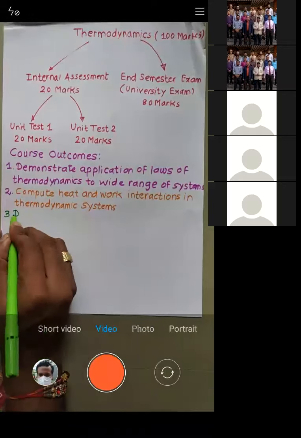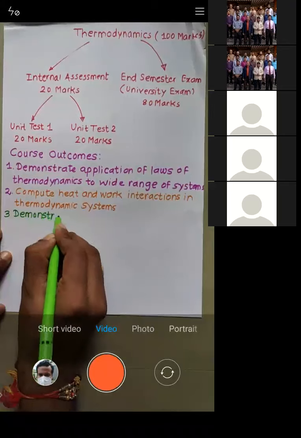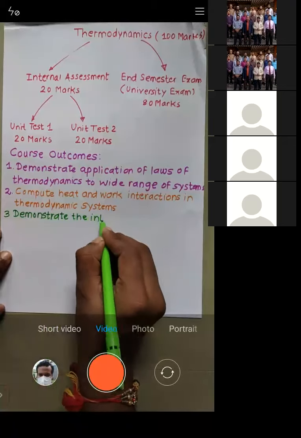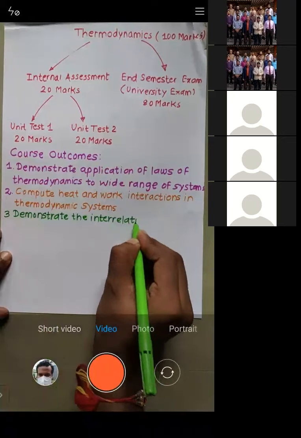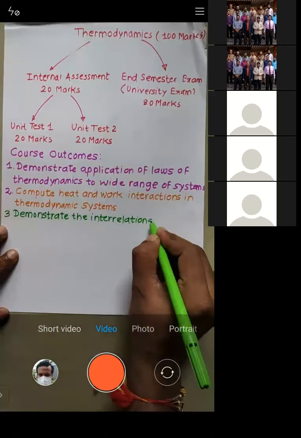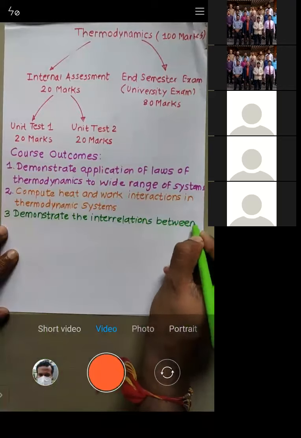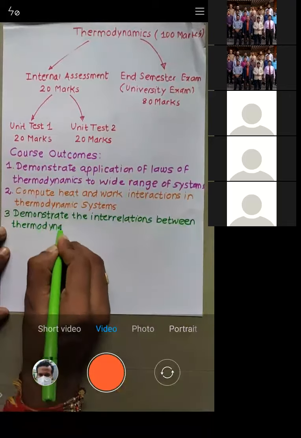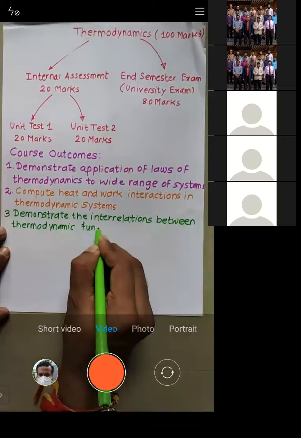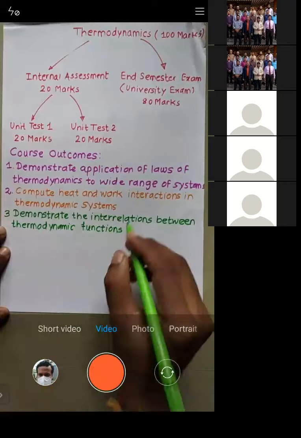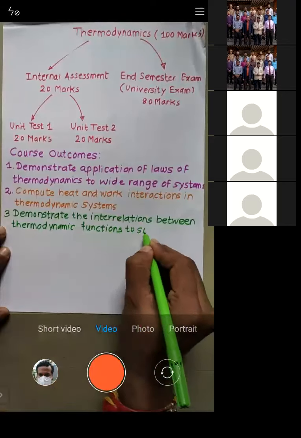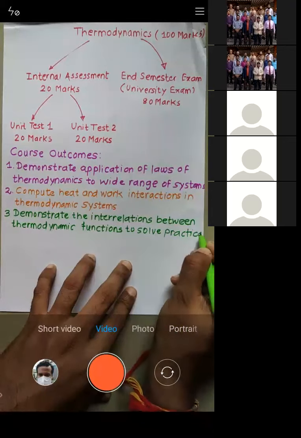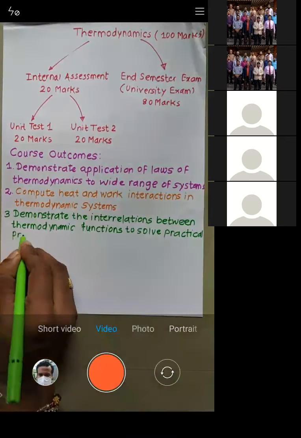You should be able to demonstrate the interrelations between thermodynamic functions to solve practical problems. Try to understand, this is very important.